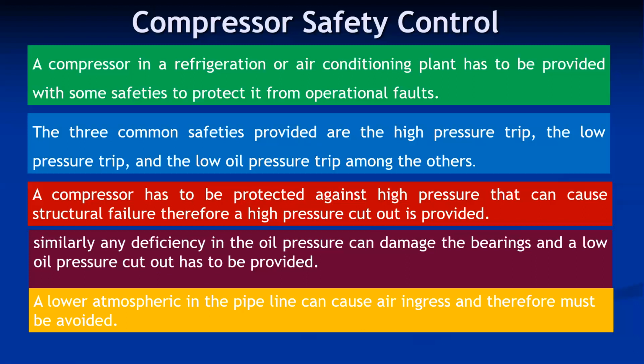Also, sometimes if the pressure falls much below atmospheric pressure, there is a possibility of air ingress, which causes a moisture block, and that has to be avoided. In that case also, this particular cutout will be helpful.